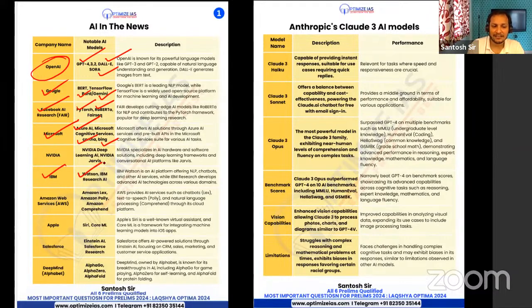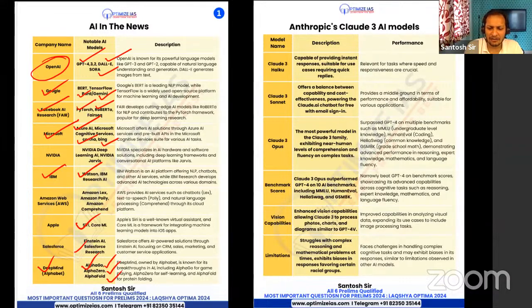IBM has Watson. So every company is building something. Apple has Siri. Then DeepMind: AlphaGo, AlphaZero, AlphaFold. So this kind of question they can ask you, just a match-the-pair question.